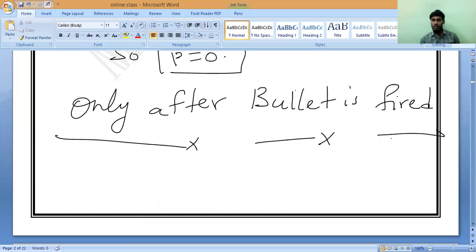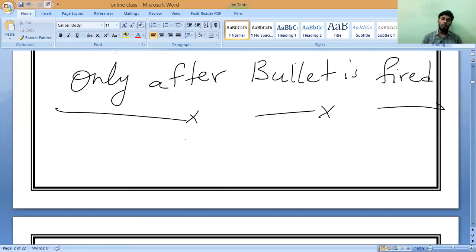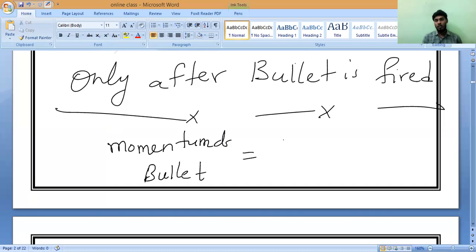So now, what will happen here? You see, after the bullet is fired, what is happening? Momentum of the bullet. What is that? Momentum of the bullet equals momentum of the gun.